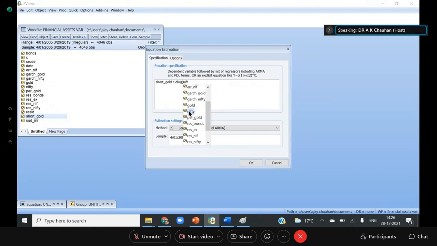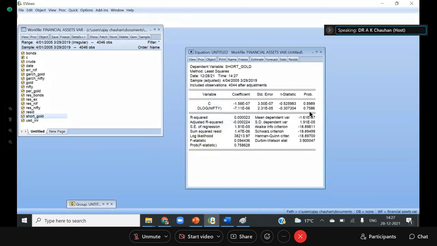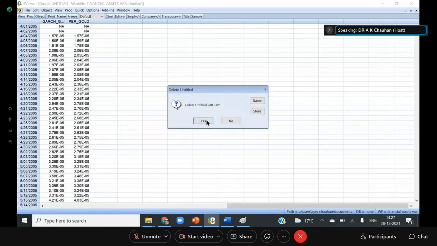So you can also do the research like this. This is called micro volatility research. Here we found that Nifty is not causing the short-term component of the gold. So the short-term component of the gold may be coming from other reasons. In this way, we can also study the long-term component and the short-term component of the gold.